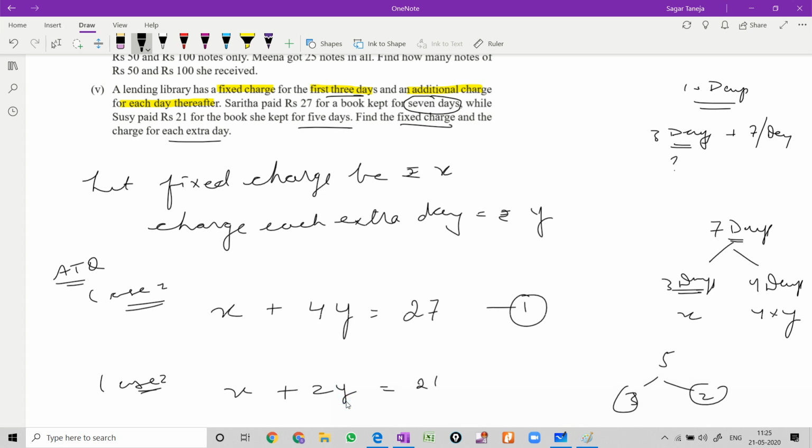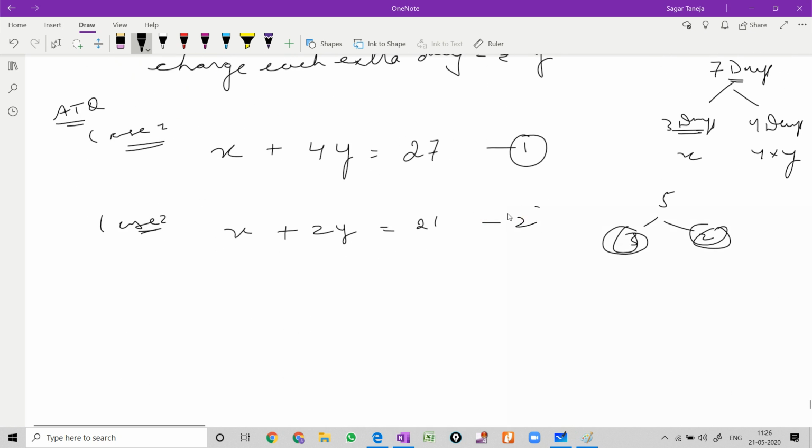Maybe you are thinking, sir, here you are multiplying 2 with Y, and why are you not multiplying 3 with x? Why is x not multiplied by 3? Why is y multiplied by 2? Because in the question itself it is written that for the first 3 days the charge is fixed. So for the first 3 days there is no need to do any calculation. If they have said that for the first 3 days the charge is rupees 10, then it is 10, no need to multiply with 3. The calculation is already done by the library department. So you just need to write x for 3 days, and for the rest of the days you have to just count the number of days left and multiply it by y.